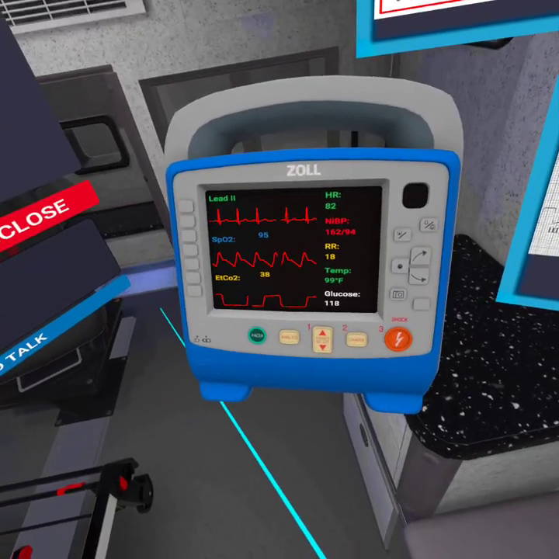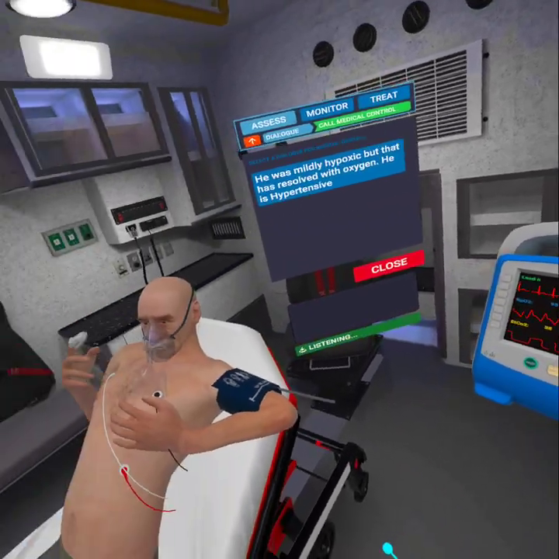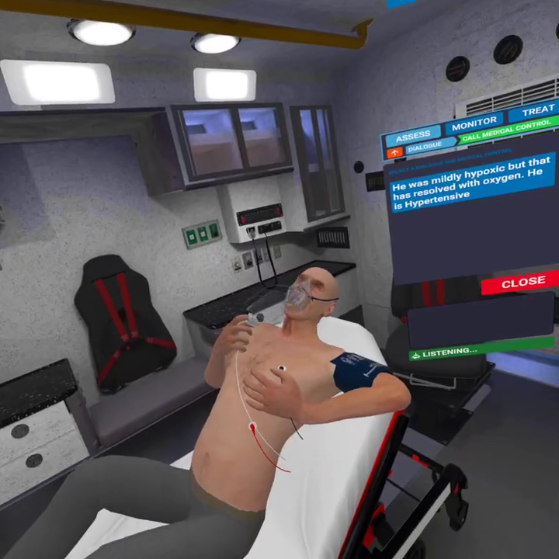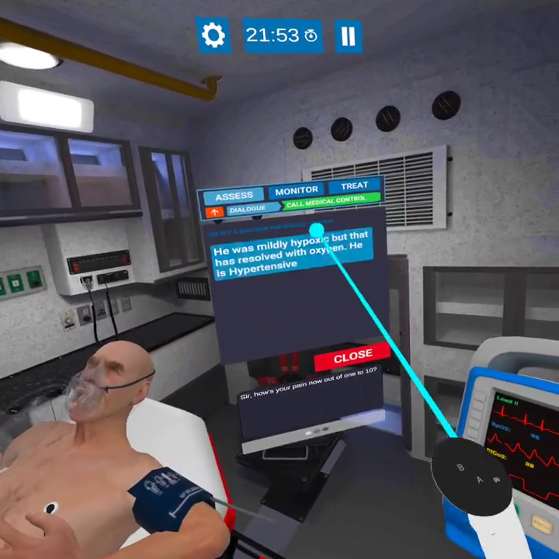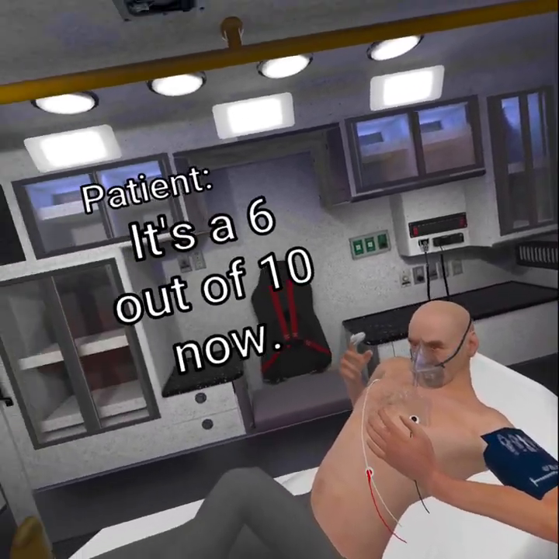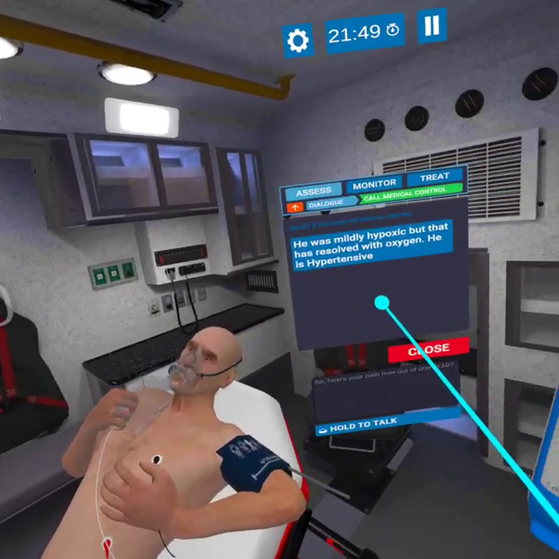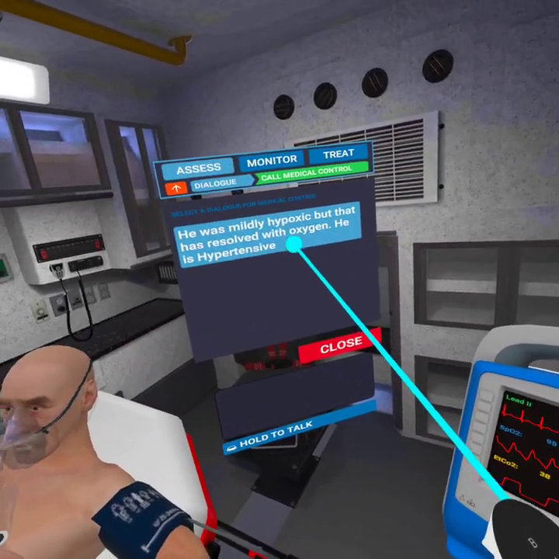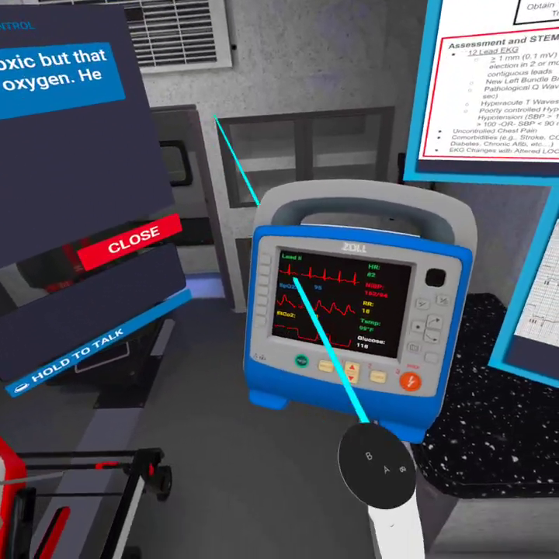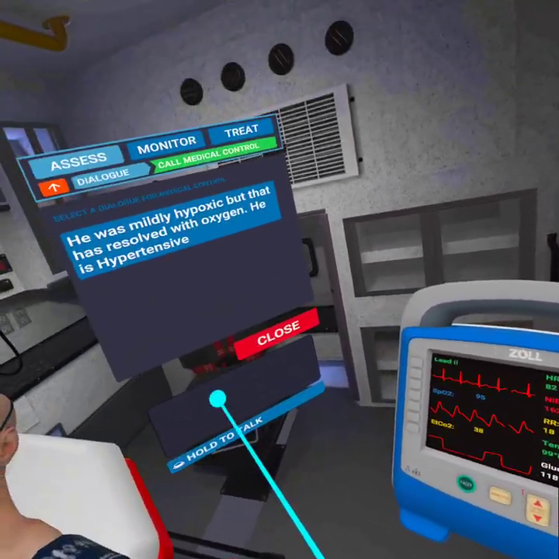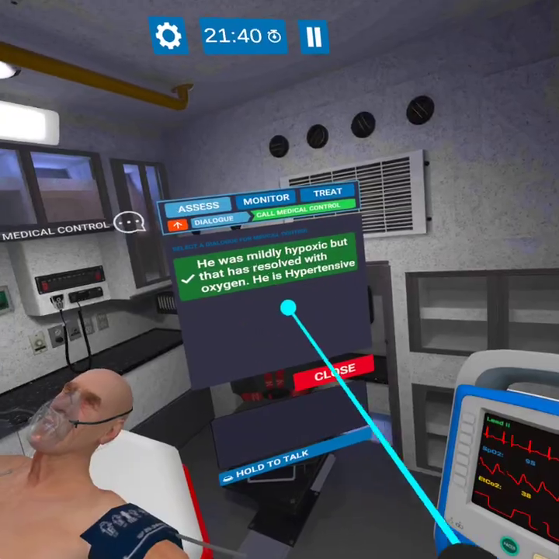And you can see his blood pressure's been coming down as well over time. Sir, how's your pain now out of 1 to 10? It's a 6 out of 10 now. All right, so it's getting better. Current vital is mildly hypoxic, but that was resolved with oxygen. You can see that non-rebreather has been working, and he is hypertensive.